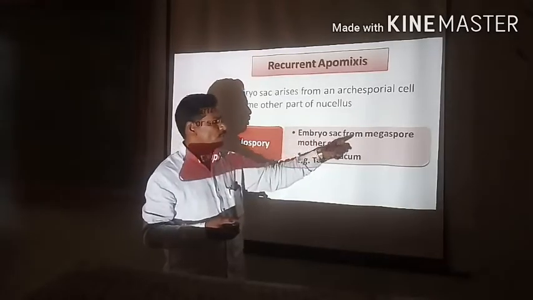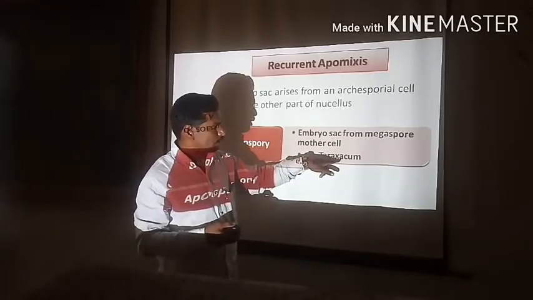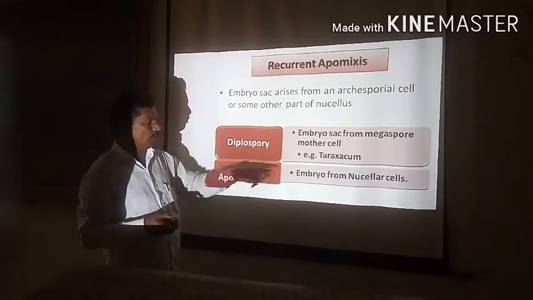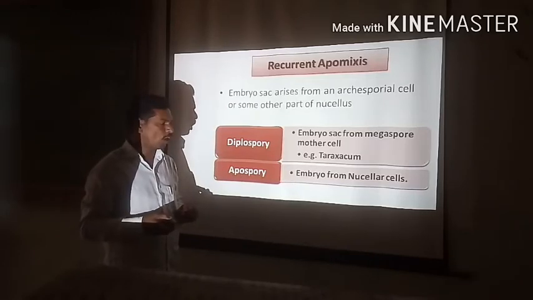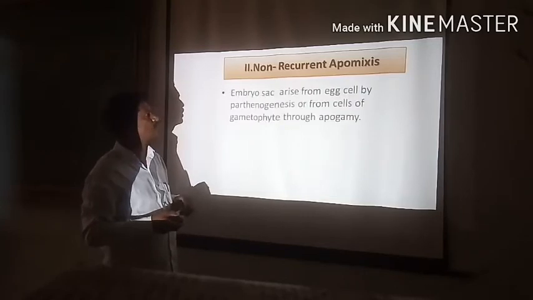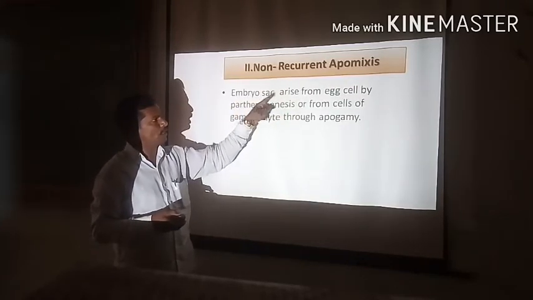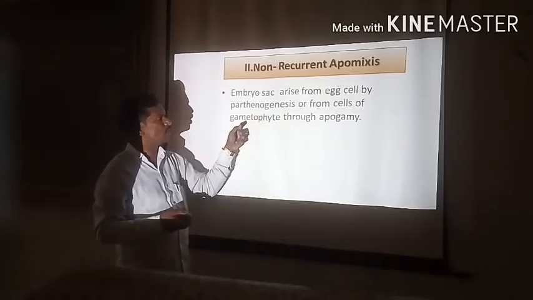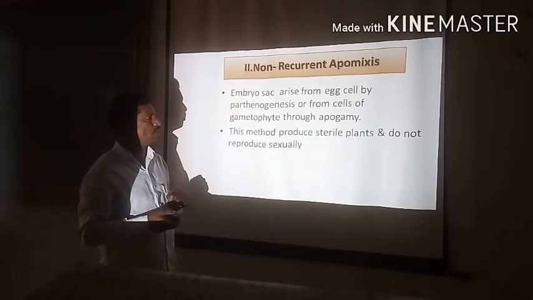Diplospory: embryo sac from the megaspore mother cell. Example, Taraxacum. Next one, apospory. Here, when the embryo sac arises from nucellar cells, it is said to be apospory. Now second, non-recurrent apomixis. The embryo sac arises from the egg cell by parthenogenesis, or from cells of the gametophyte through apogamy, then it is said to be non-recurrent apomixis.